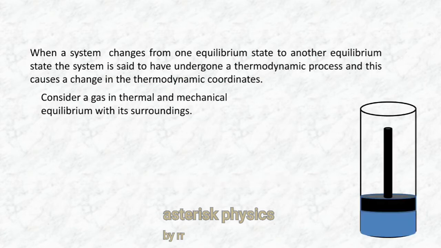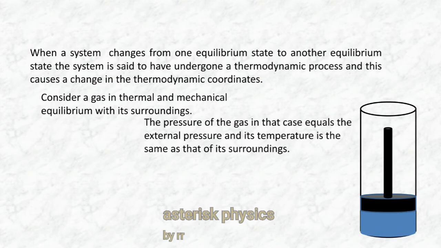Here we consider a cylinder filled with some gas and a movable piston attached to it. Since the gas is in thermal and mechanical equilibrium with its surroundings, the pressure of the gas in that case equals the external pressure and its temperature is the same as that of its surroundings.